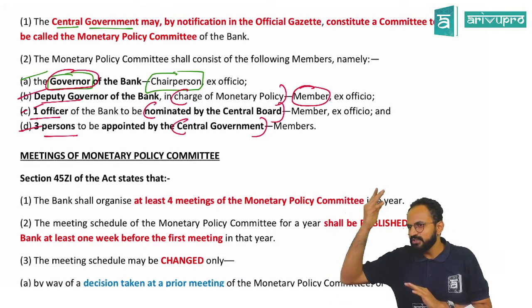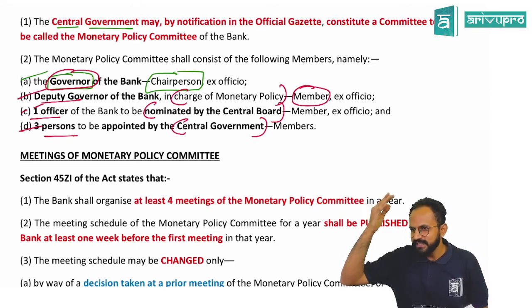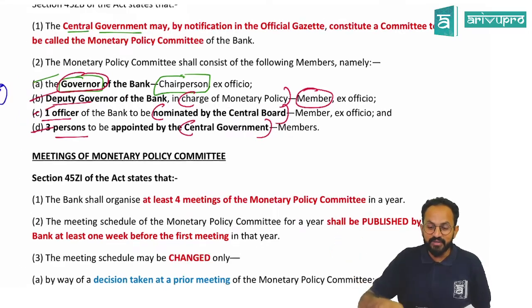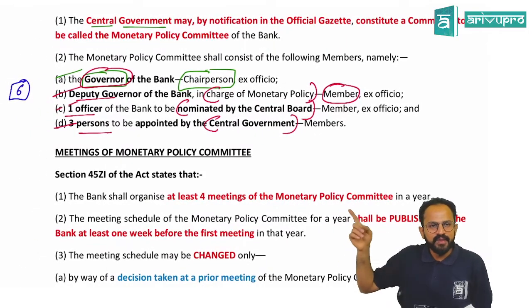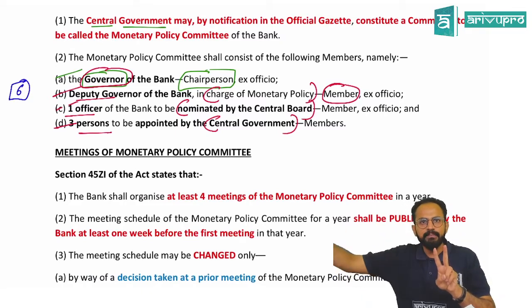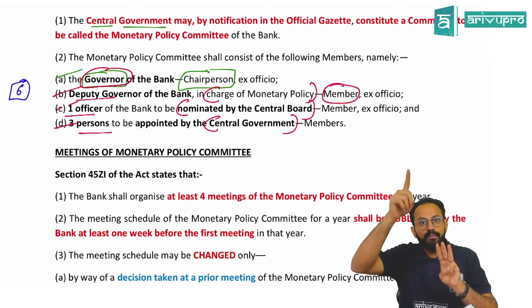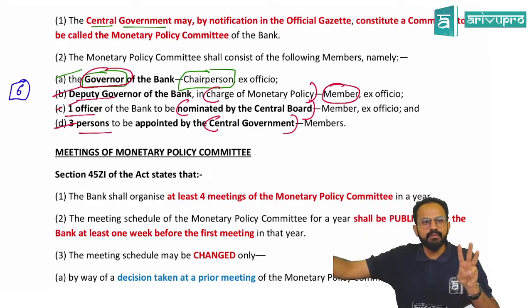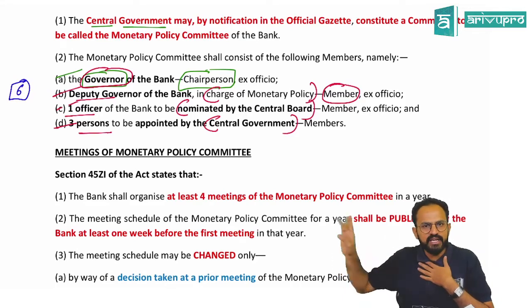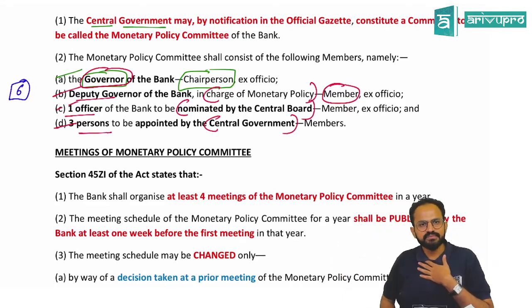Now, if I ask you the local board branch, you remember? Okay, local board. I'm asking you composition. Okay, sir. Governor, chairperson; deputy governor, member; one officer nominated by the central board, again member; 3 persons appointed by the central government. Any of you, any doubt here in the composition?